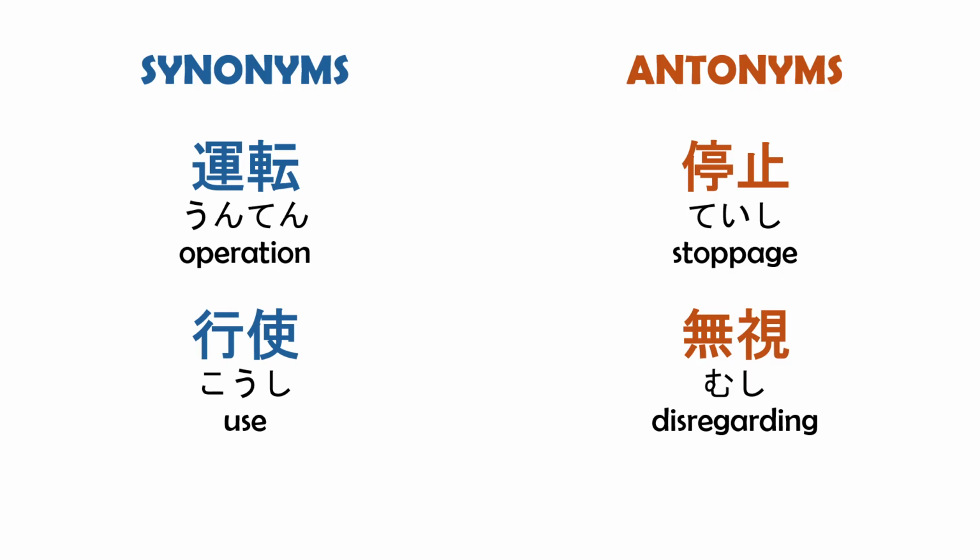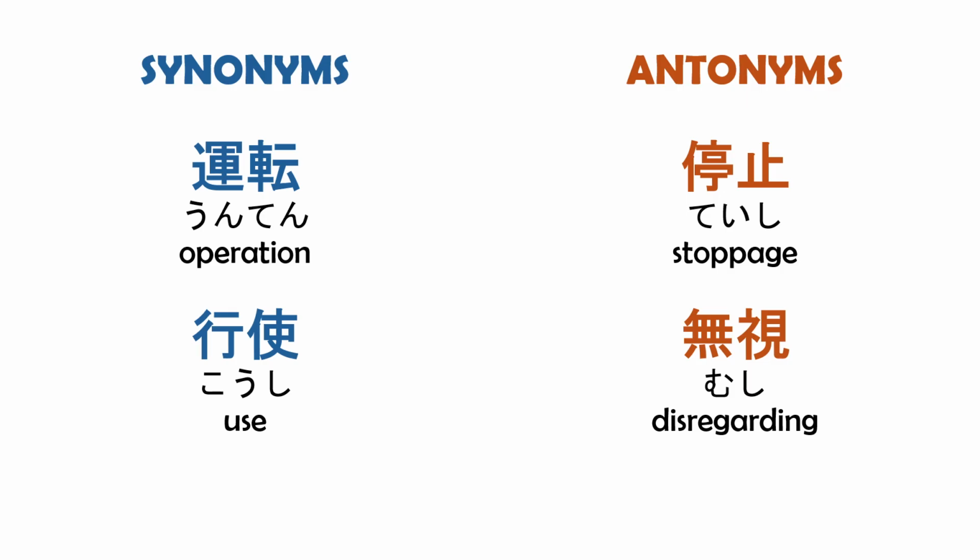goshi means to exercise or utilize, often in a broader legal or formal context. Although they are similar, unten is more specific to handling machinery, whereas goshi can be used in various situations that involve using rights or powers.